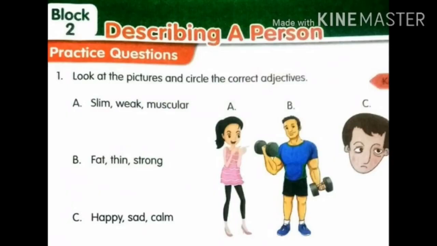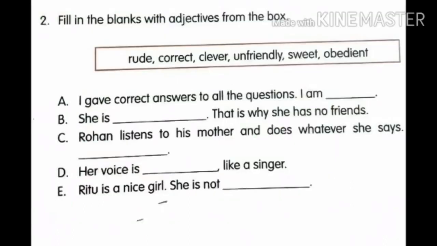See the picture B and the options for B: fat, thin, strong. According to the picture, circle the answer. Now see the picture C and options in C: happy, sad, calm. According to that, whatever is the correct answer, just circle it. Now see your second question.